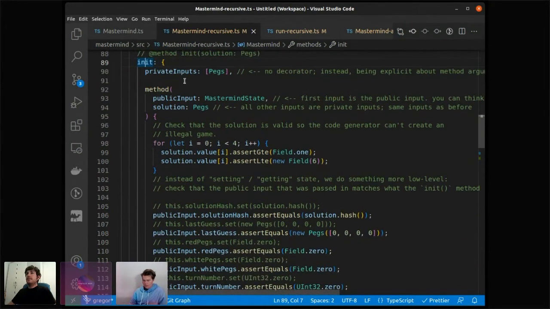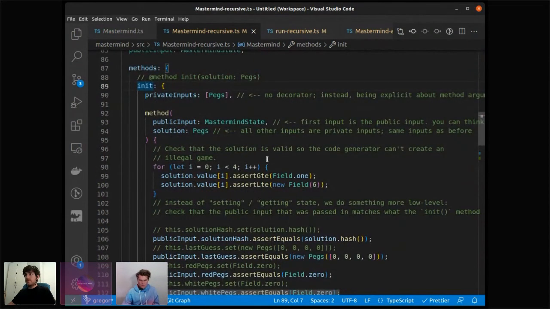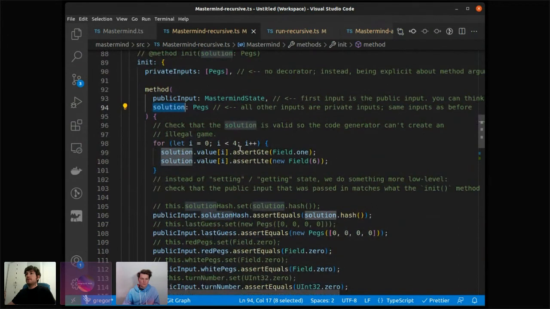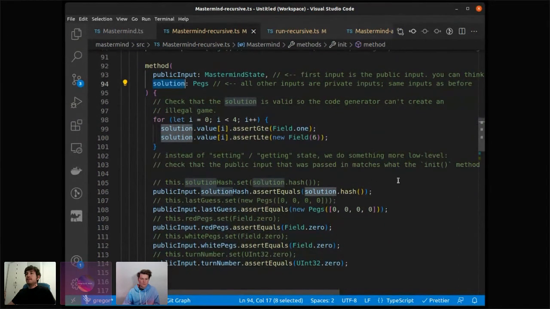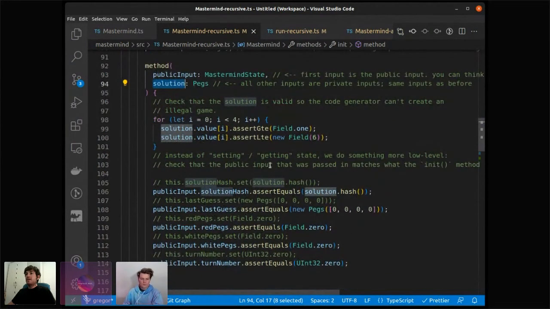Okay, so in this init method, we do exactly the same things. We check that the solution we got was valid. It has values between 1 and 6. And now it becomes different because we don't have state.set and state.get, but we have this public input we can operate on.